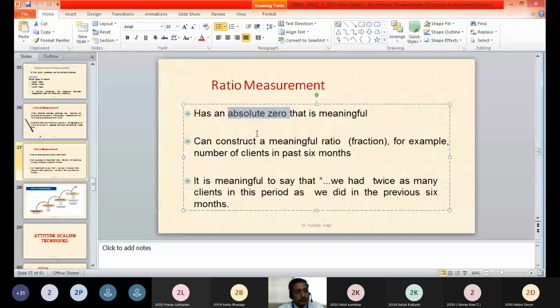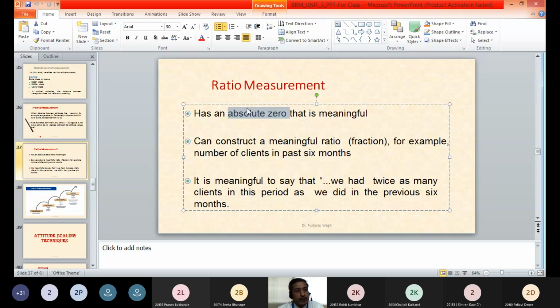Can you go beyond zero? No, sir. Can there be -5 kilogram weight? It is not there. Zero is the minimum. So that zero has the meaning. So zero has the meaning of minimum here. Zero is absolute zero in this case when we are calculating any weight.